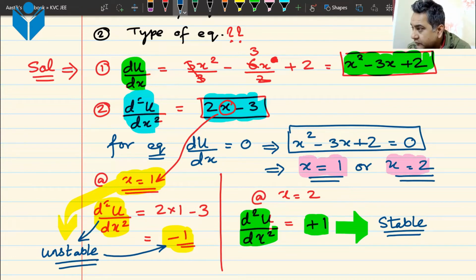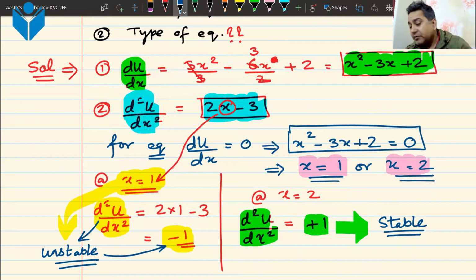Energy may be stable or unstable at different points. Yes, you can say that. That can be a moral of the story from this question, that at some point it is stable equilibrium, at some point it is unstable equilibrium. Just elaborate more on that, and that is the reason why this question was given, and that was the result that we needed to understand from this question.